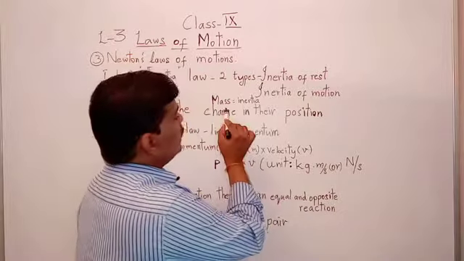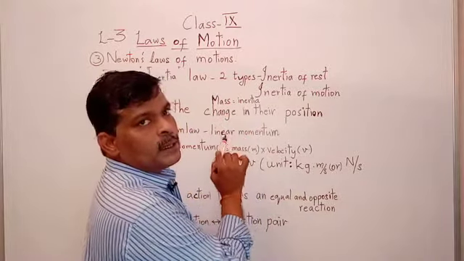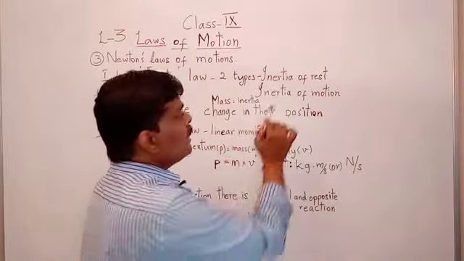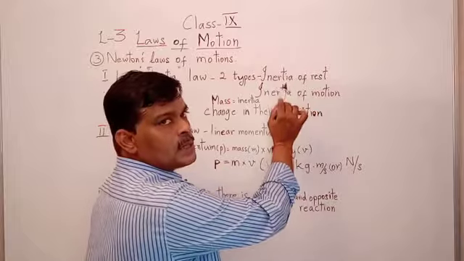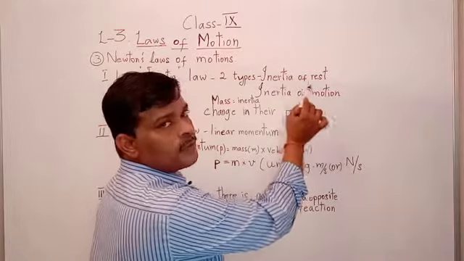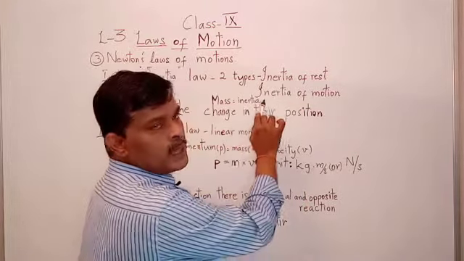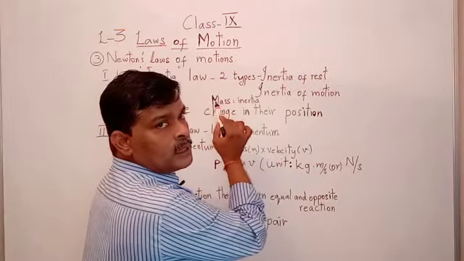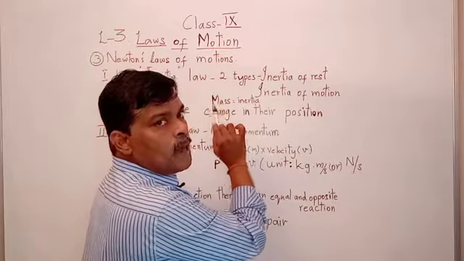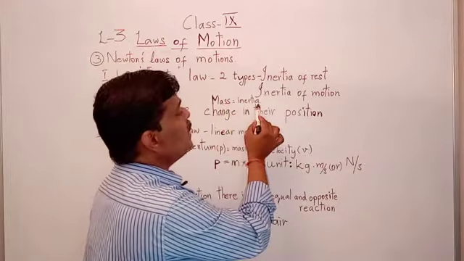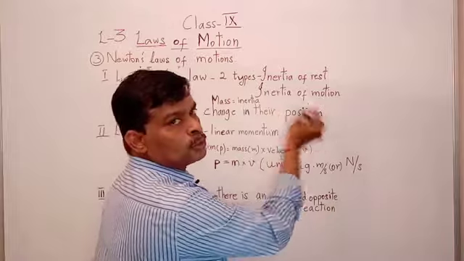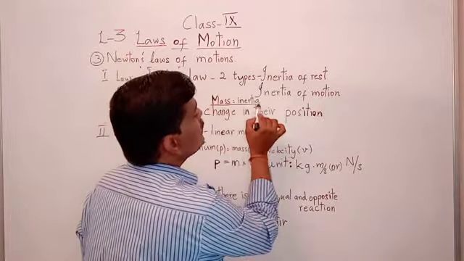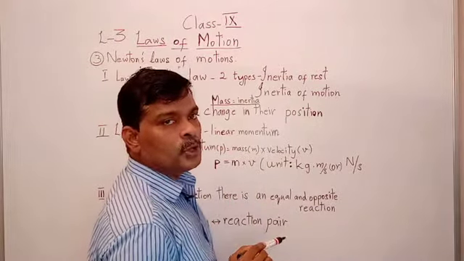If that mass of that object is greater, they are possessing heavy inertia. If they are in rest also, if that mass is greater, they have inertia of rest very much greater. If they are in inertia of motion, that time also, if that object has much mass, heavy mass, then they have inertia of motion also heavy. So this inertia is related to mass of the object.